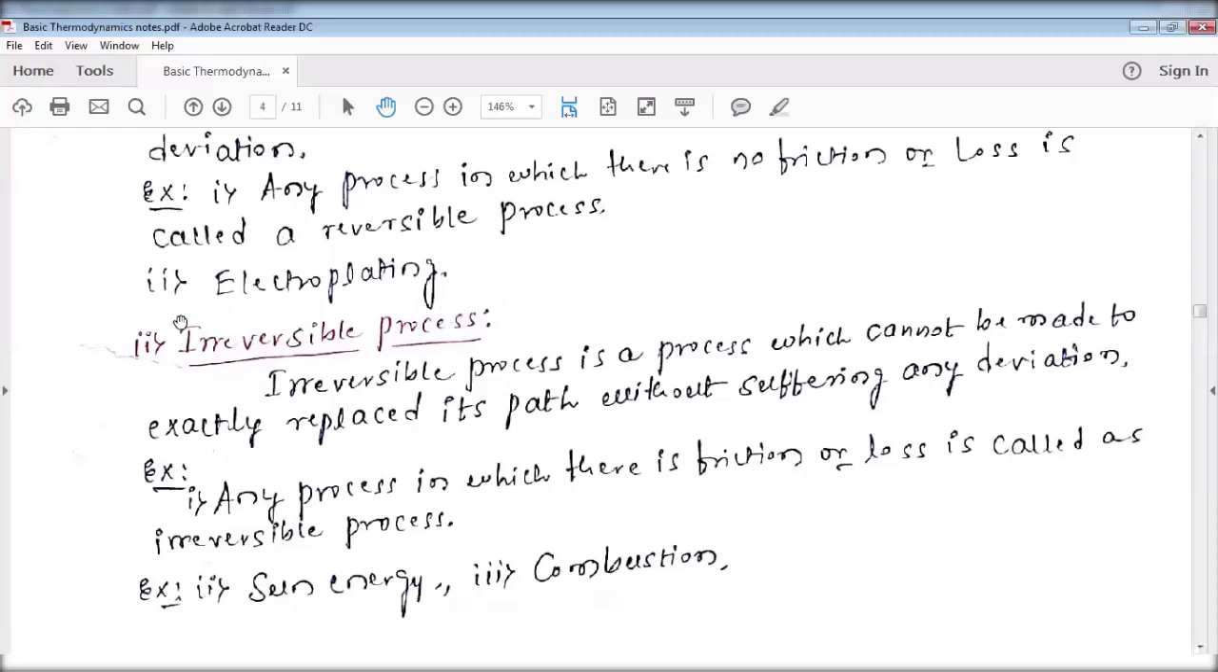And the best example to remember here: once you are moving from your house to the college, following one particular path,